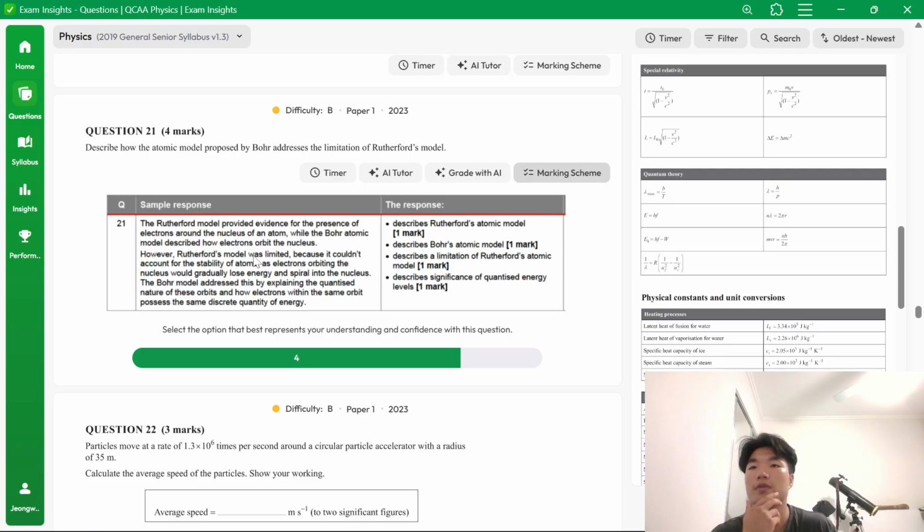I'll say I'm very confident. Okay. I don't think I really explained that. I did say Bohr's model kind of orbits the nucleus, but I said that for both.